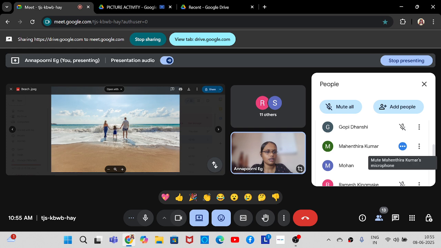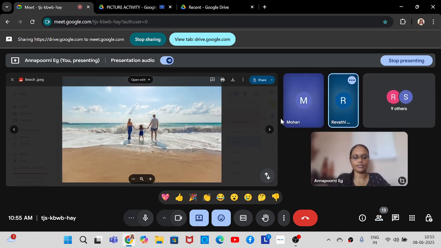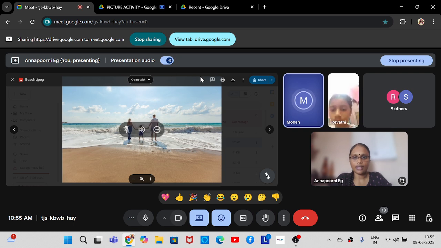Akshaya, are you there? Yes, ma'am. Akshaya, can you describe the picture? Yes, Kanna. The cloud is very beautiful. What is beautiful? The cloud. Very good. The cloud.